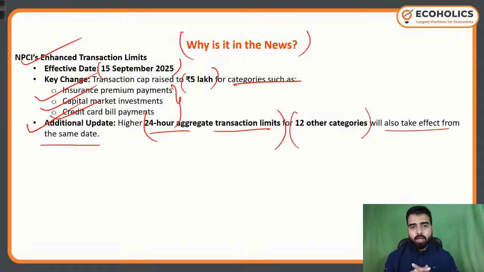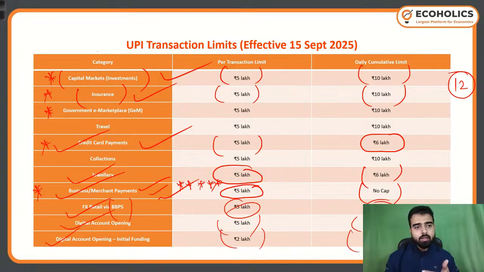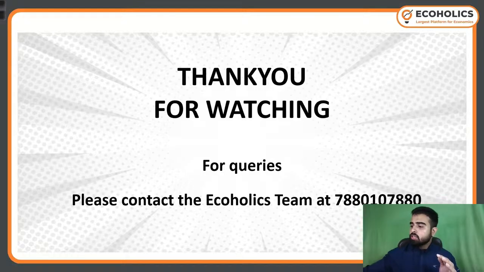then we have the number of categories for which they have enhanced the limit, then what is the reason behind it, and then all the new per transaction limits and daily cumulative limits. And specifically the things that I have starred are extremely important. Everything is important, but from these important things, these are the very important content. So do remember all this stuff. Okay, that was it for today's live session.